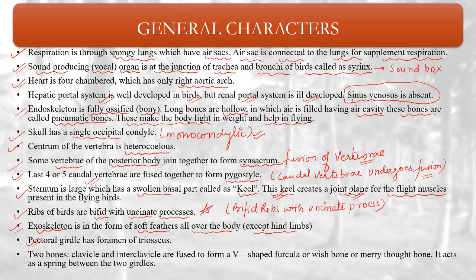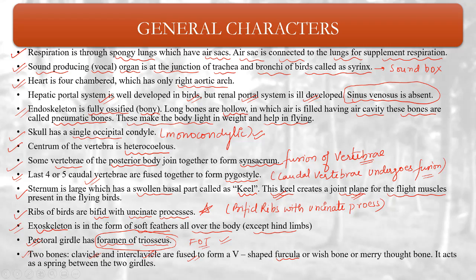Pectoral girdle has a foramen of triosseum. This you have to remember. Foramen of triosseum, FOT, is present in the pectoral girdle. So where is this FOT present? On the pectoral girdle. Okay. The pectoral girdle has foramen of triosseum. Two bones, clavicle and interclavicle, are fused to form a V-shaped furcula.